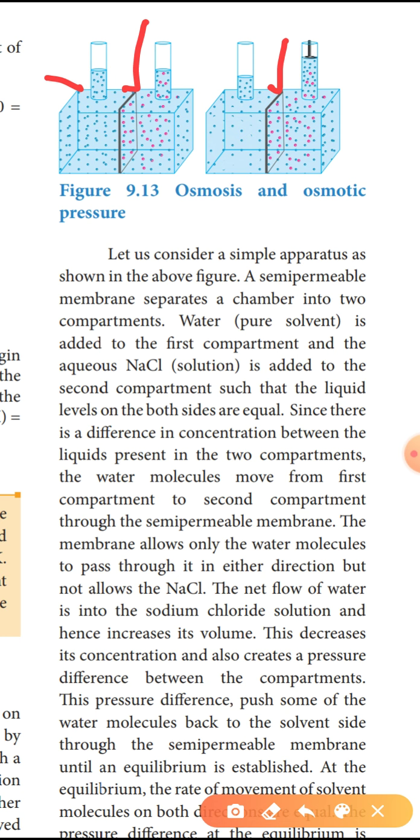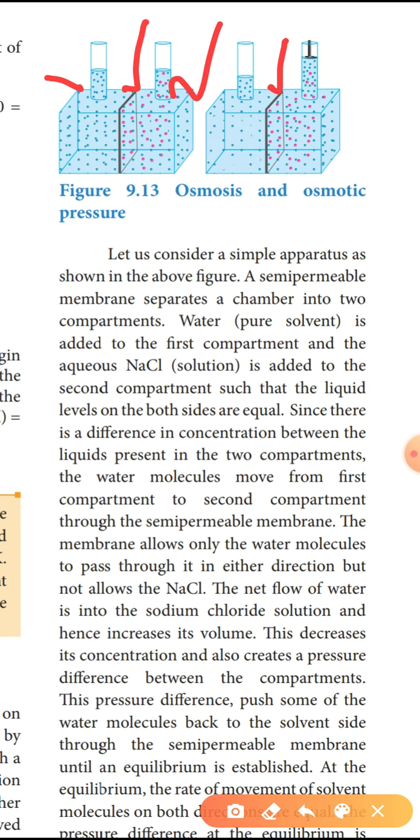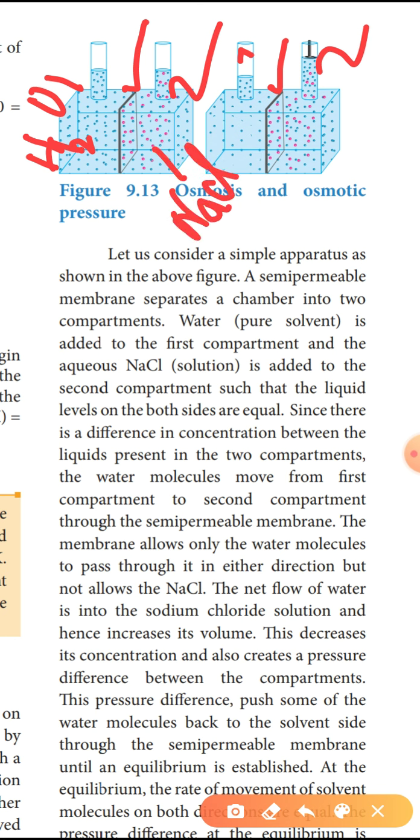This is one compartment, that is another compartment. Two compartments separated by a semi-permeable membrane. Water is added to the first compartment, and aqueous sodium chloride, NaCl, is added in the second compartment.